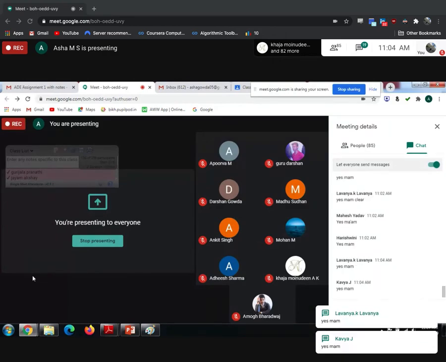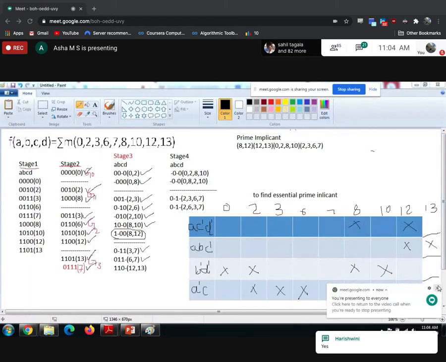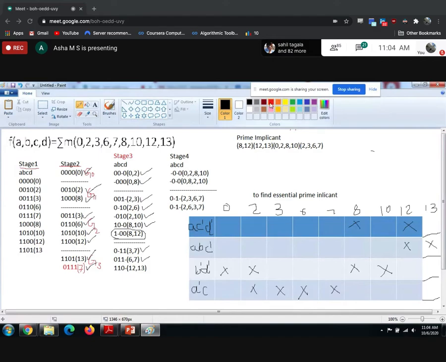If you have any doubts, you can ask. Okay, you are clear with that. Once the filling is done, we need to select the essential prime implicant from these prime implicants. How to select it? Look column wise.